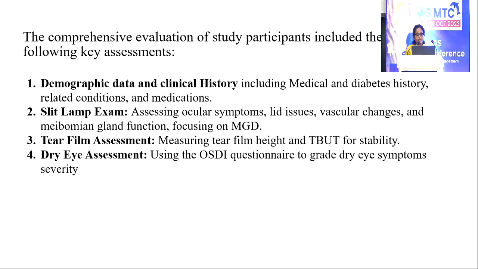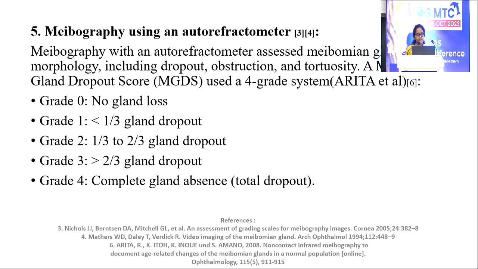The comprehensive evaluation of the study participants included the following key assessments: demographic data and clinical history, and slit lamp examination for assessing the ocular symptoms, lid issues, vascular changes and meibomian gland dysfunction, focusing mainly on the MGD. Tear film assessment: we have done tear meniscus height and TBUT for stability, and dry eye assessment is measured using the ocular surface disease index questionnaire.